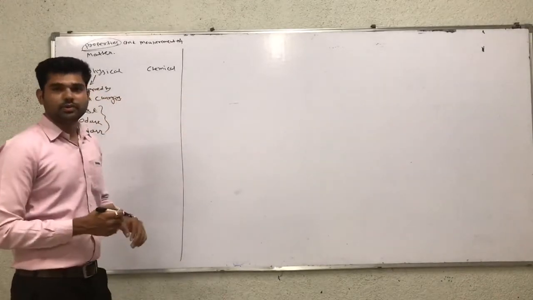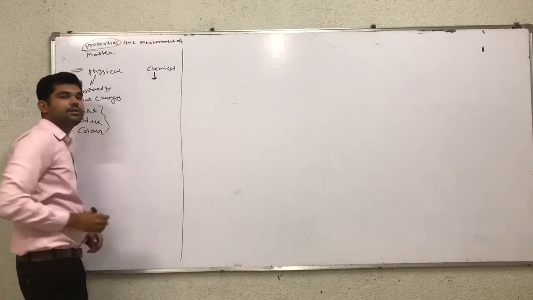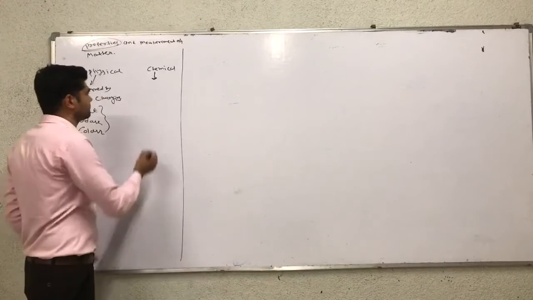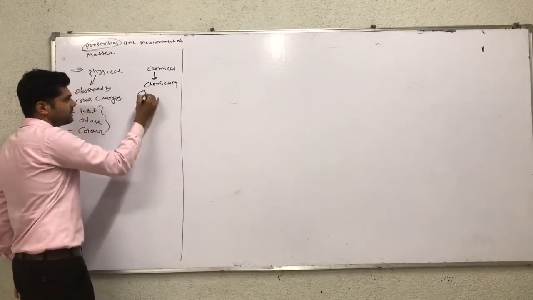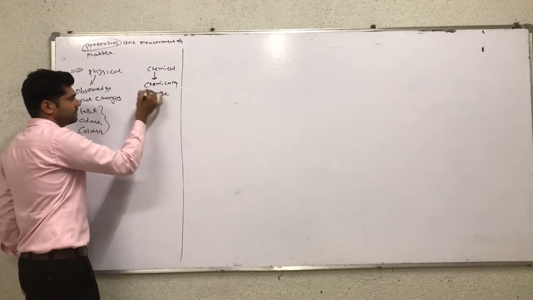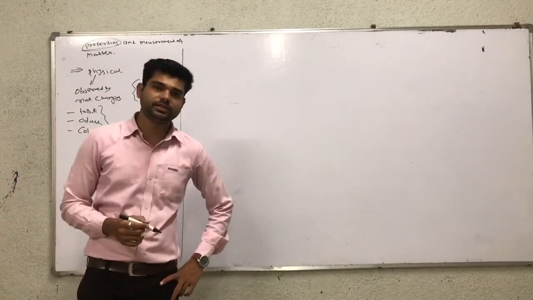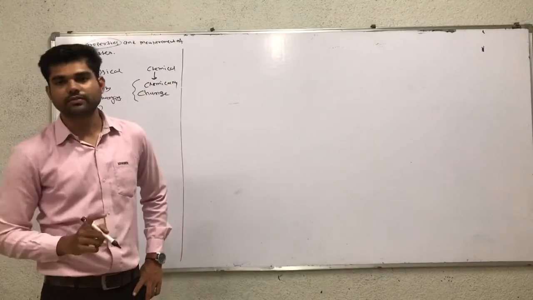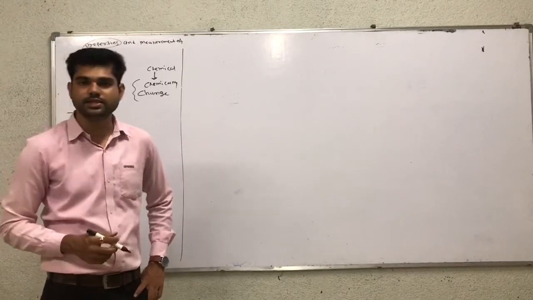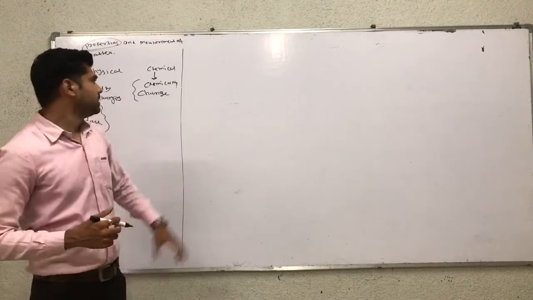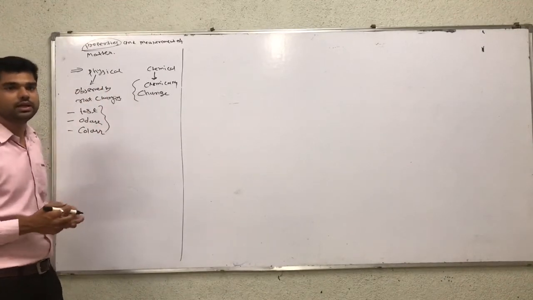Now, chemical property. Chemical property means change in the substance, and which type of change? Chemical change in the substance, and then we observe the property. So physical means nothing changes in the substance, and chemical means the substance changes chemically and we observe the property. This property is known as chemical property.